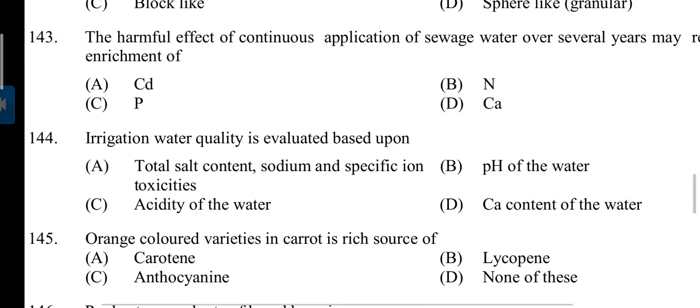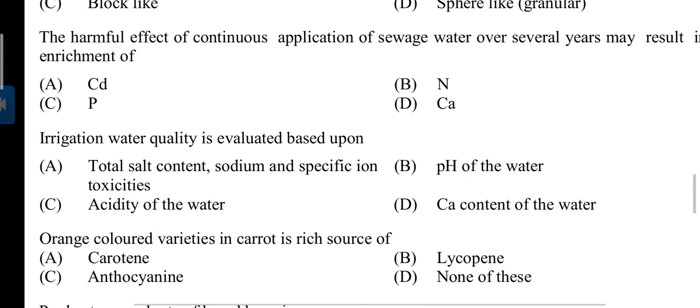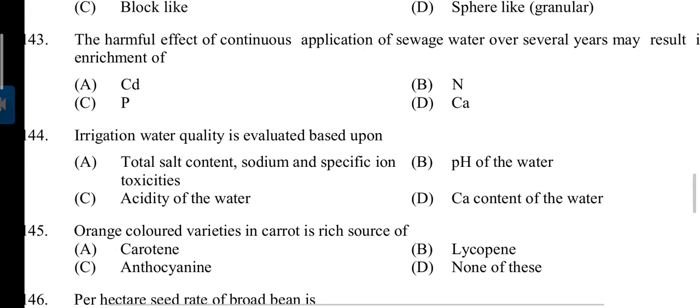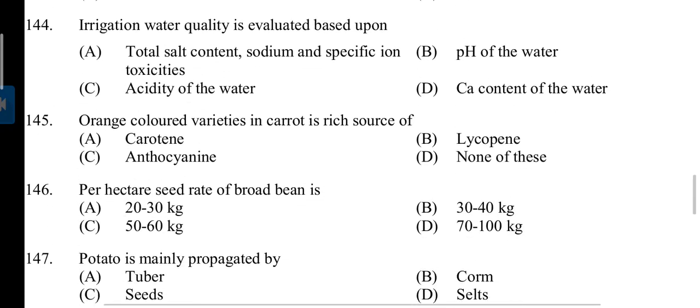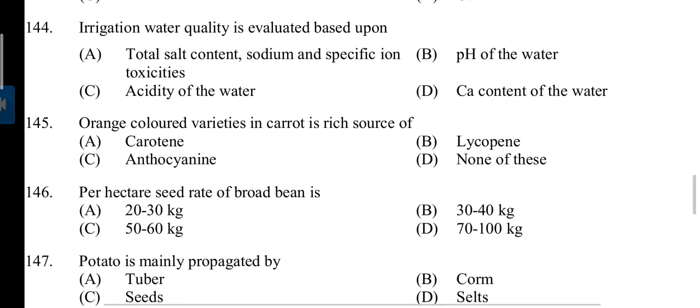The harmful effect of continuous application of sewage water over several years may result in enrichment of? Answer is A. Cadmium. 144. Irrigation water quality is evaluated based upon? Answer is A. Total salt content, sodium and specific ion toxicities.